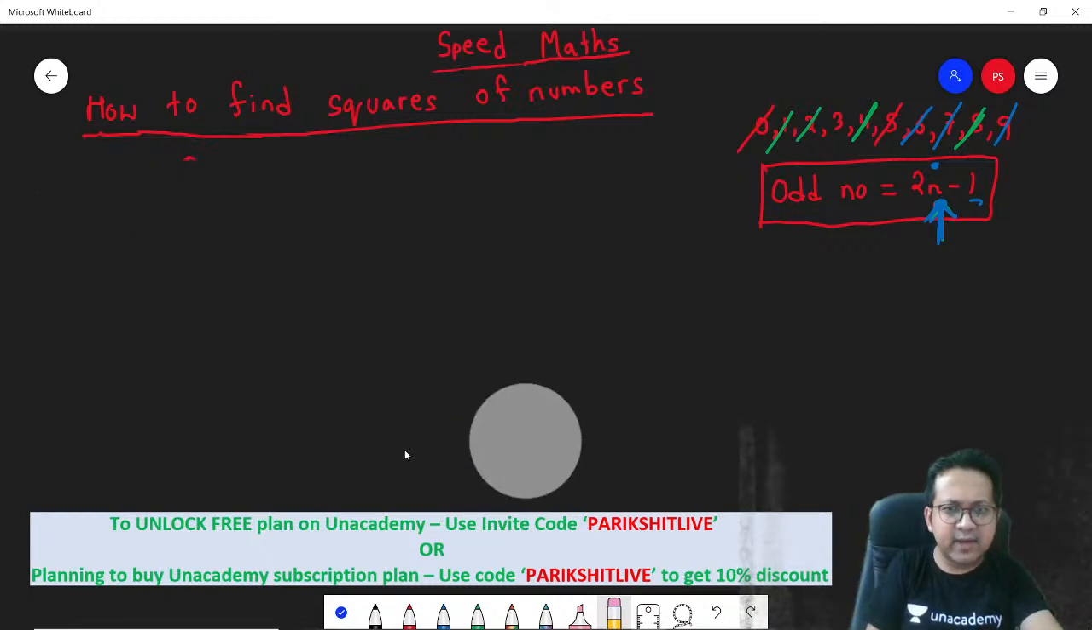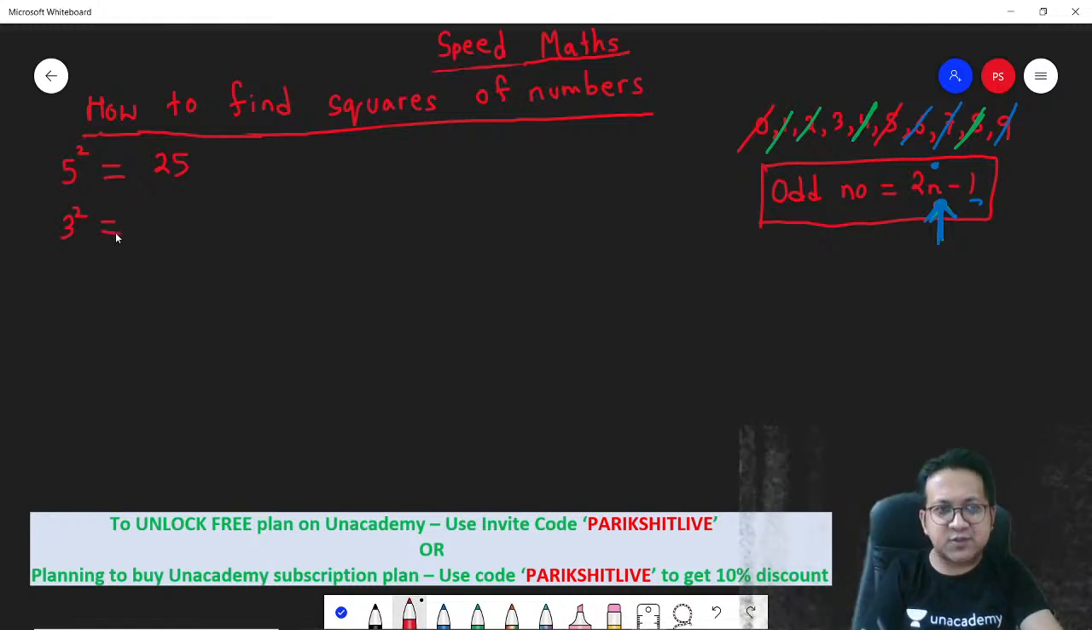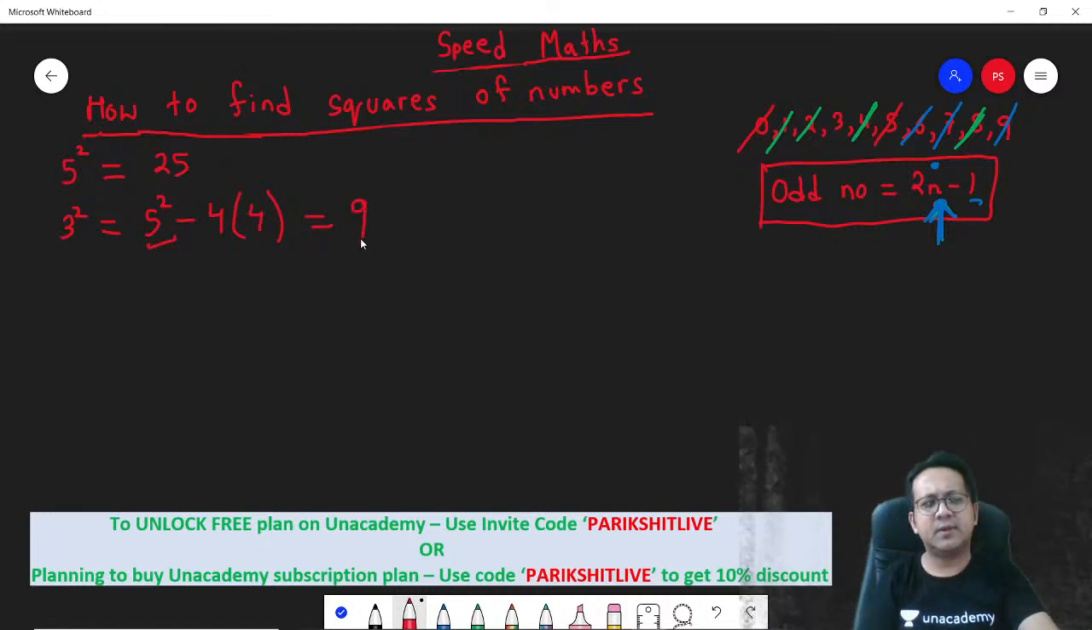Fine. Let's look at squares of numbers ending with 3. So 5 square is something that all of you know: 25. How much is 3 square? 3 square in terms of 5 square is 5 square minus 4 times just the previous number compared to 5, which is 4. So 4 into 4 is 16. 25 minus 16 is 9. Yes?